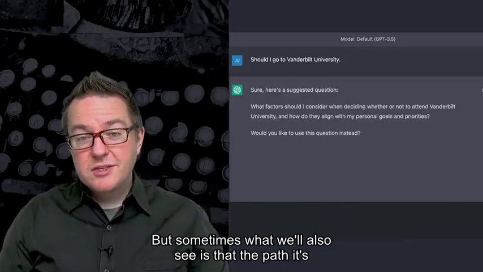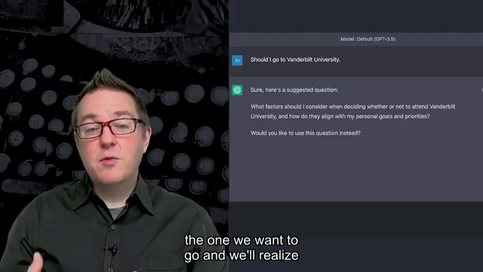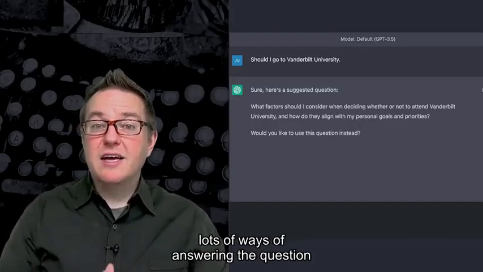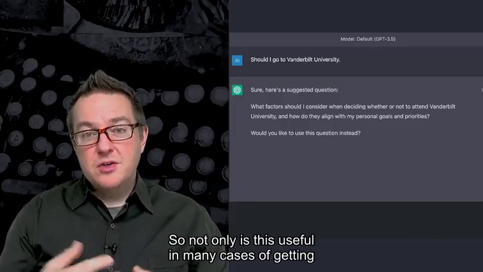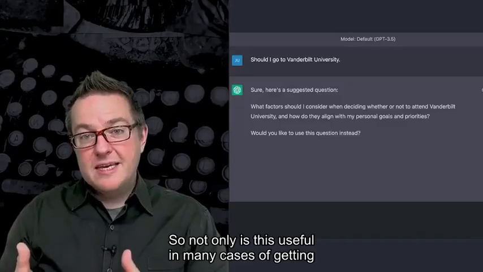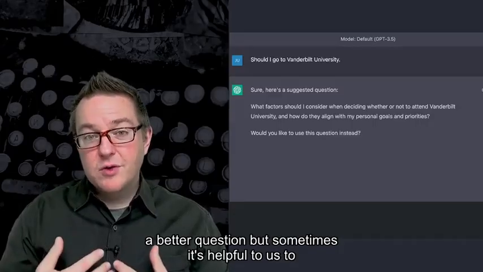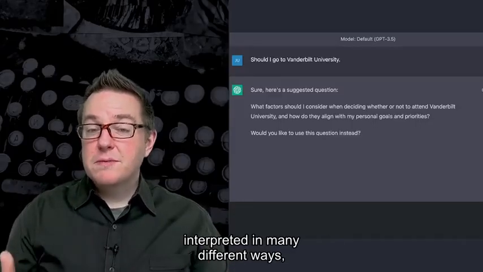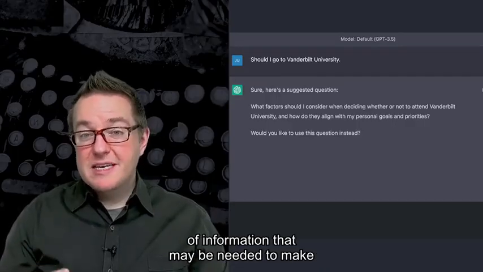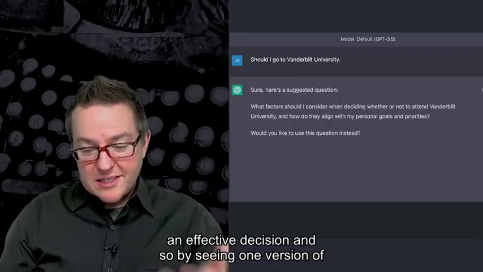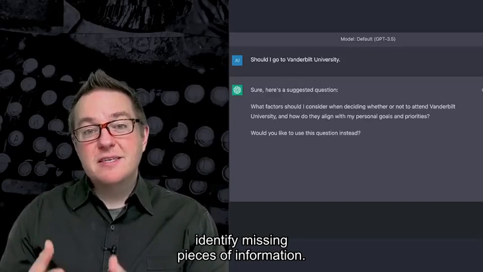But sometimes what we'll also see is that the path it's taking us down is not the one we want to go, and we'll realize there's lots of paths, lots of ways of answering the question, and we need to give some additional context. So not only is this useful in many cases of getting a better question, but sometimes it's helpful to us to see that a question could be interpreted in many different ways. There's many different pieces of information that may be needed to make an effective decision. And so by seeing one version of a refined question, we'll identify missing pieces of information.